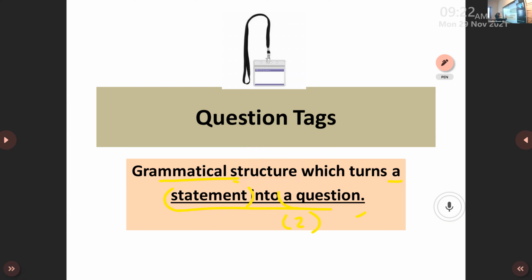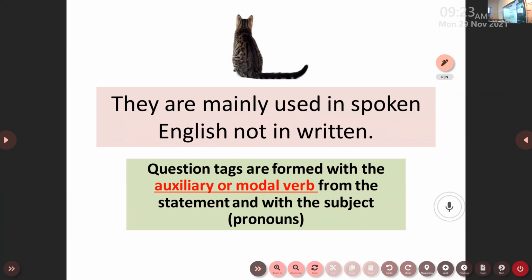Let me repeat the word question tag. Tag means tail of something. Okay, so this is a tail attached after a statement, or you can say the place of a question tag in a sentence is just at the end of your statement. Okay, and point number 3 or point number 2, whatever it is, this is also related to the tag.